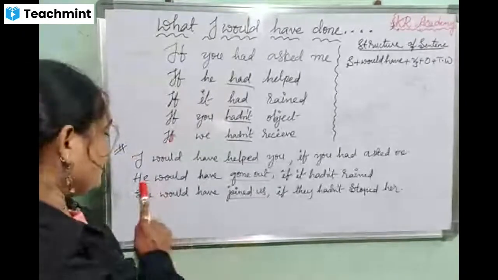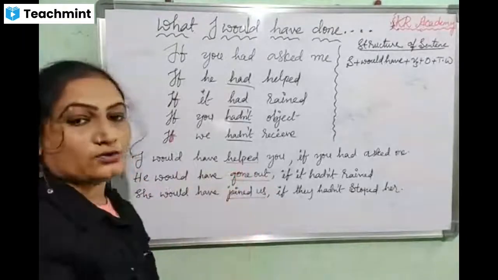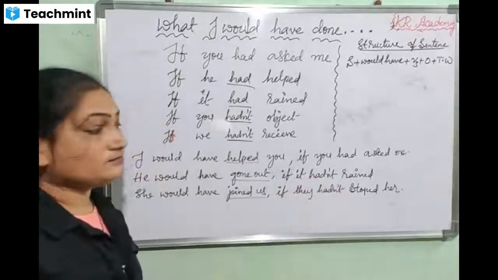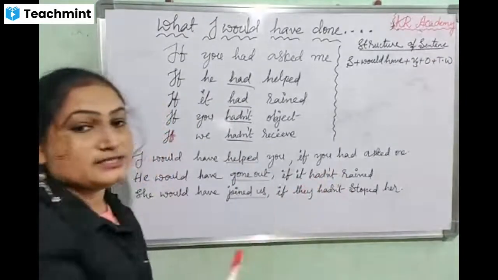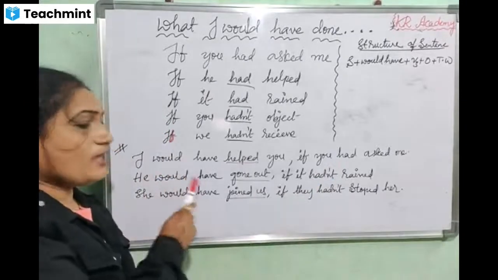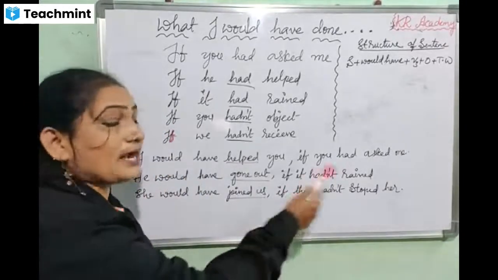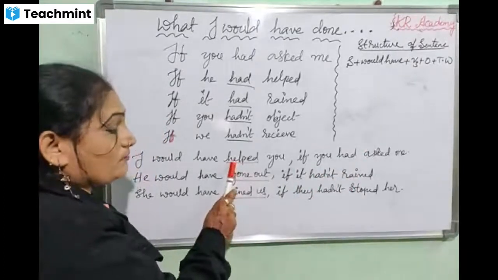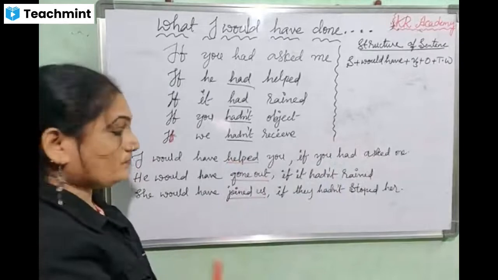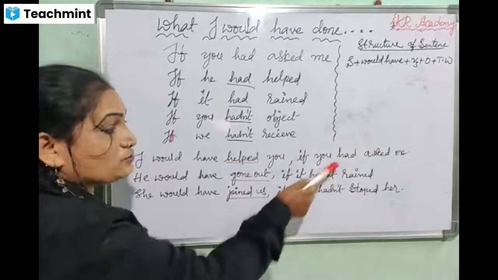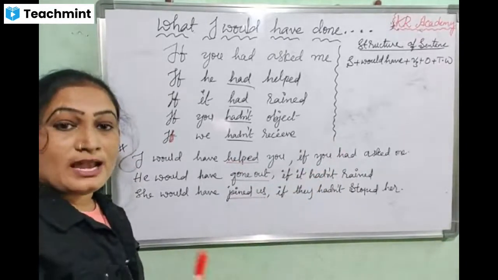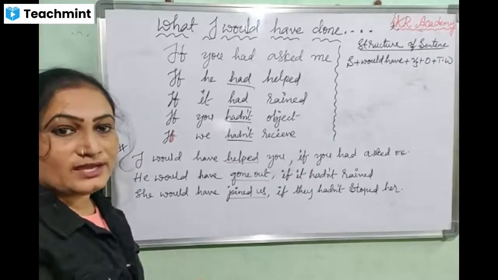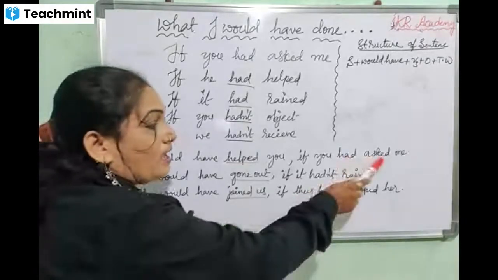Then, he would have gone out if it hadn't rained. Had is positive, hadn't is negative. You know that. Here you have to observe the V3 forms. And we add had also, hadn't also. In your last class, I taught you how to use had and where we should use had. So, had asked me.